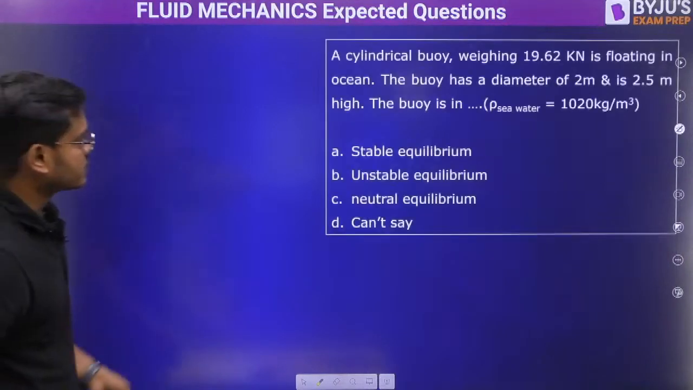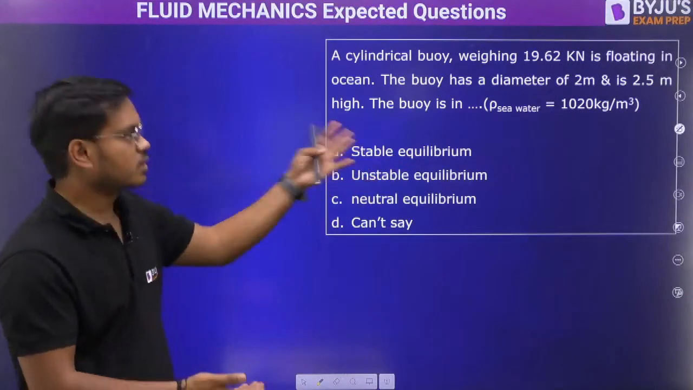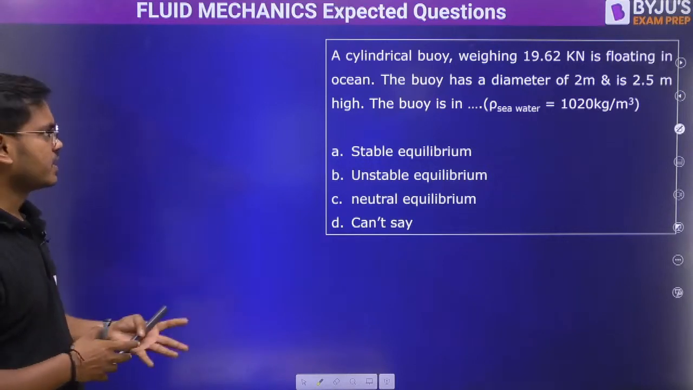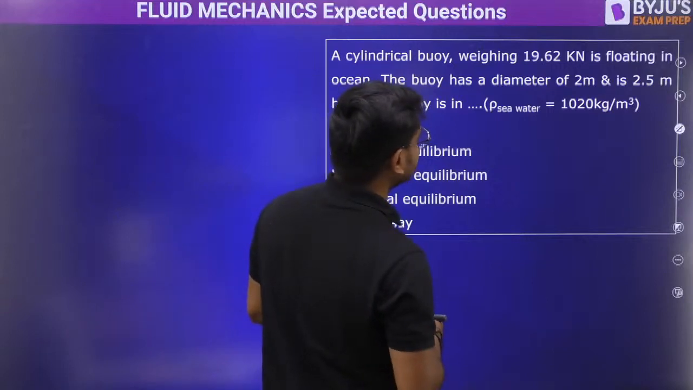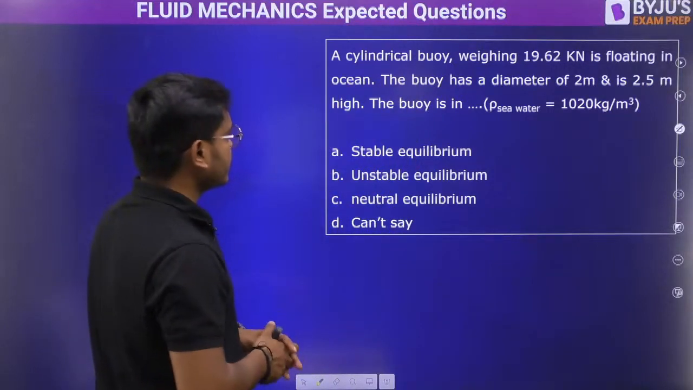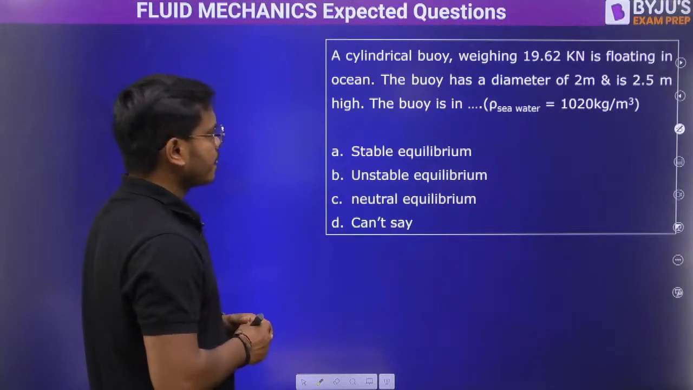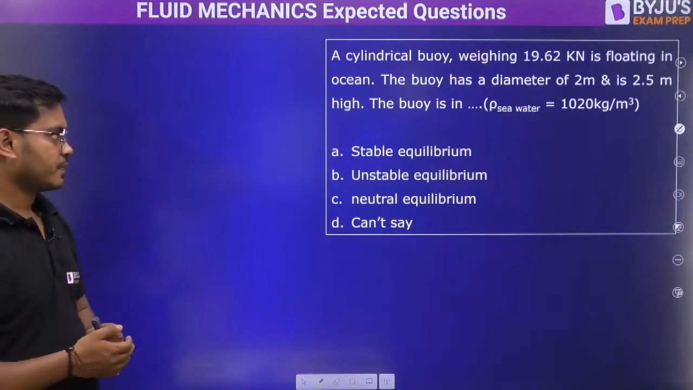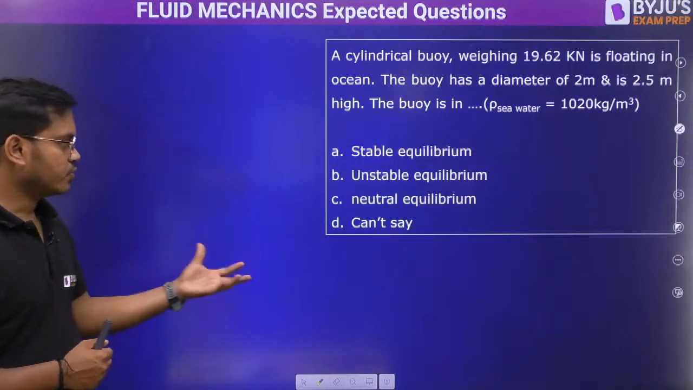Okay, cool. This is the third question now, another chapter also. A cylindrical body weighing 19.62 kilonewton. So this is the weight of the body given to us, is floating in ocean. The body has a diameter of 2 meter, is 2.5 meter high. So length is given and dia is given. The body is in stable equilibrium, unstable, neutral, can't say.